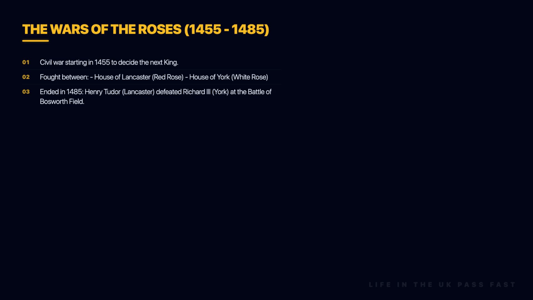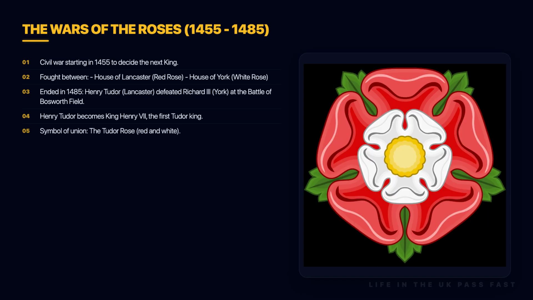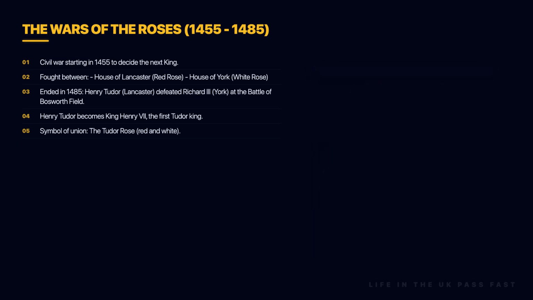The war ended in 1485 when Henry Tudor of the House of Lancaster defeated and killed Richard III of the House of York at the Battle of Bosworth Field. Henry Tudor then became King Henry VII, the first king of the House of Tudor. He united the two families by marrying Richard III's niece. This union was symbolized by the Tudor rose, which combined the red rose of Lancaster with the white rose of York.